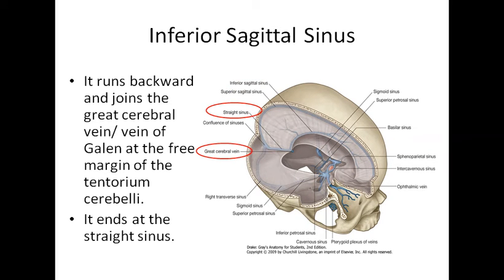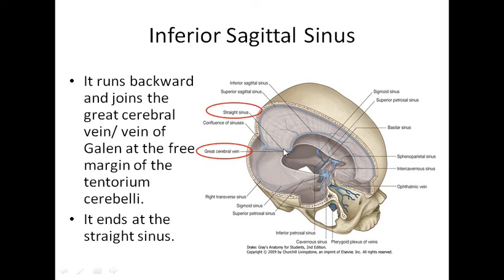Now this inferior sagittal sinus, it goes backward like this, ठीक है, पीछे जाएगा. It will join the great cerebral vein or vein of Galen, इसको vein of Galen भी कहते हैं, right? Vein of Galen and inferior sagittal sinus, they will join together to form the straight sinus, right?